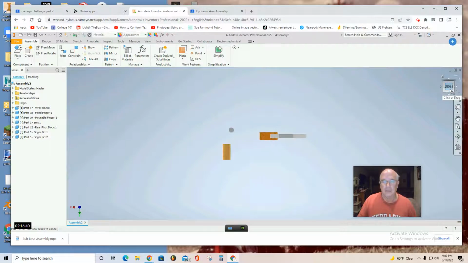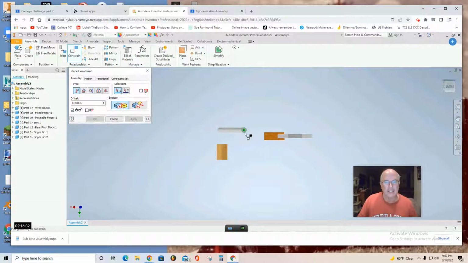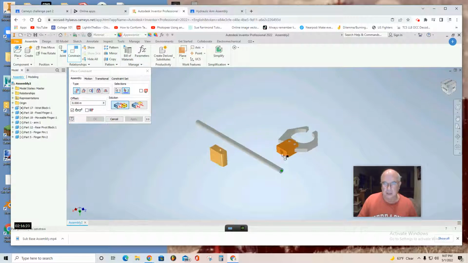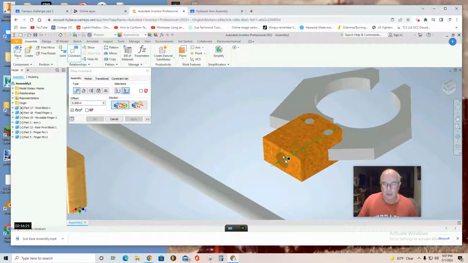Okay, now I'm going to constrain this dowel, this arm. I'm going to insert it inside.